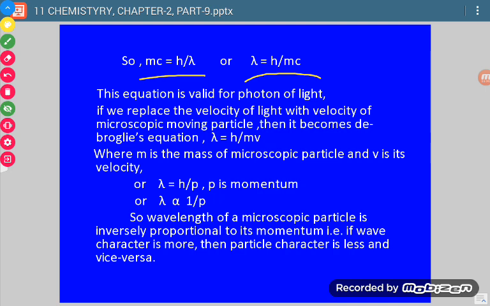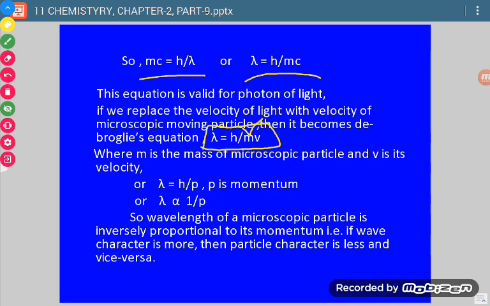Okay. Now if we replace the velocity of photon by the velocity of a microscopic moving particle, then this relation will be like this: lambda is equal to h by mv. Here m is the mass of the microscopic moving particle. So the equation becomes lambda is equal to h over mv.